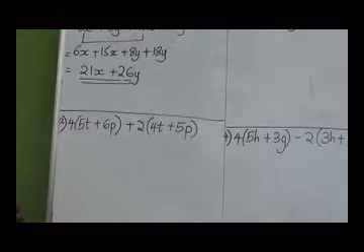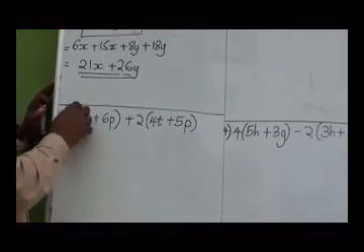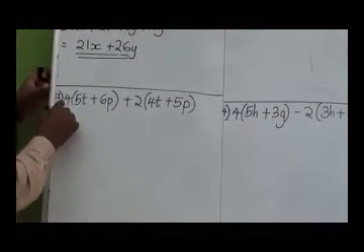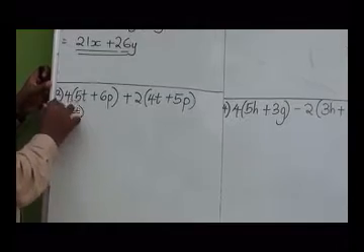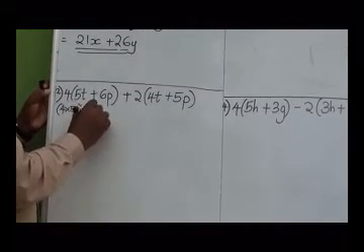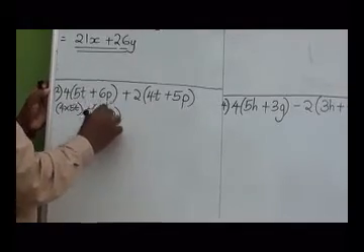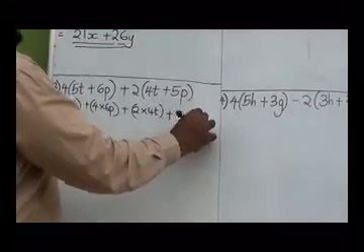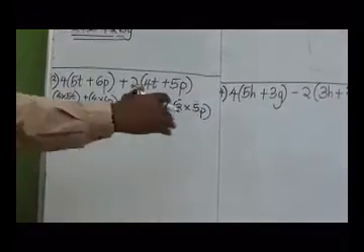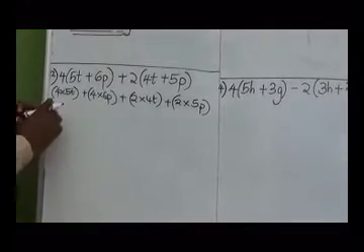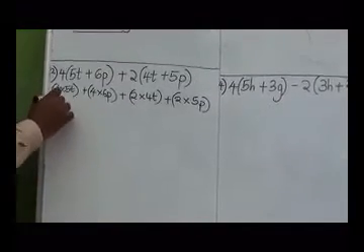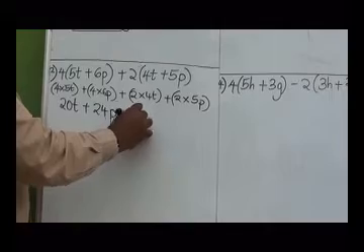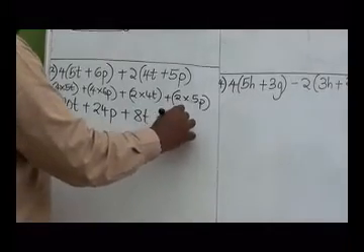Please follow this example. We have said that whenever you see a bracket in between the numbers, there is a multiplication sign in between. Therefore, 4 times 5t, we don't have any negative sign, plus 4 times 6p, plus 2 times 4t, plus 2 times 5p. We have expanded that algebraic expression. When we expand that, we shall have 20t plus 24p plus 8t plus 10p.